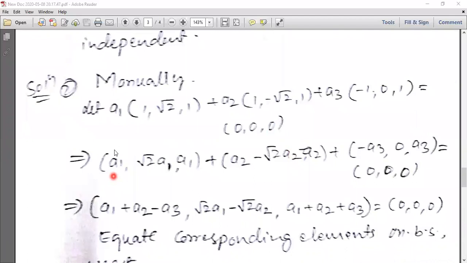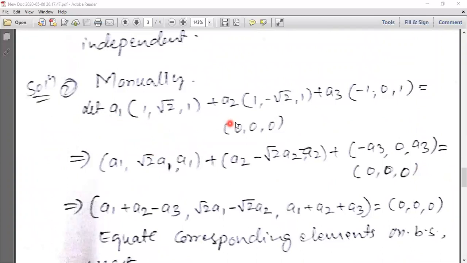Then A1 is multiplied by the first vector. The scalar is multiplied by the vector. Then A1 into 1, 1, A1 into √2, √2, A1 into 1, A1. Plus A2 into 1, A2; A2 into minus √2, A2; A2 into 1, A2. Then A3 is multiplied by (-1, 0, 1). Then we get the element (-A3, 0, A3). That is equal to (0, 0, 0).